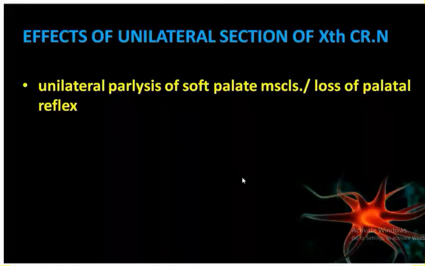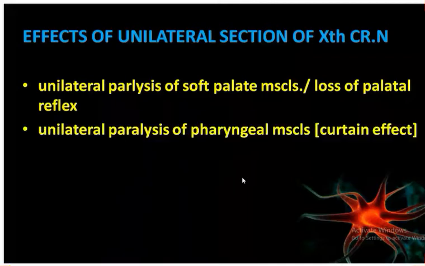Now what is the effect of the unilateral section of the vagus nerve? Whenever there is a unilateral section of the vagus nerve, there will be unilateral paralysis of the soft palate, and there will be loss of palatal reflex. Now why is it so? Because the vagus nerve innervates the muscle of the palate.